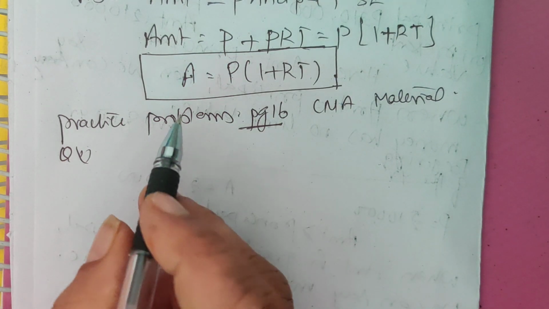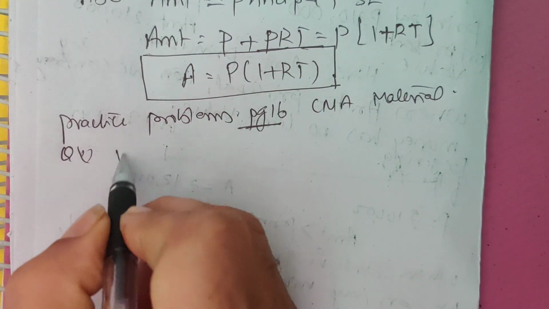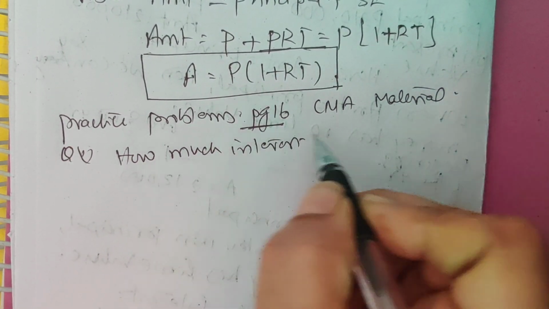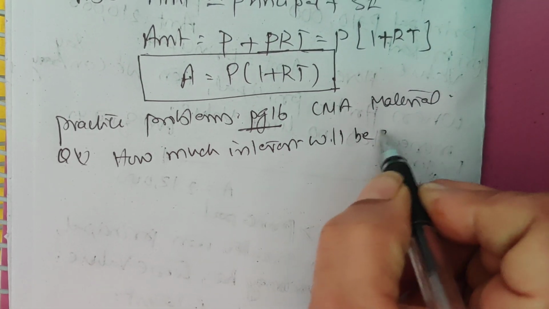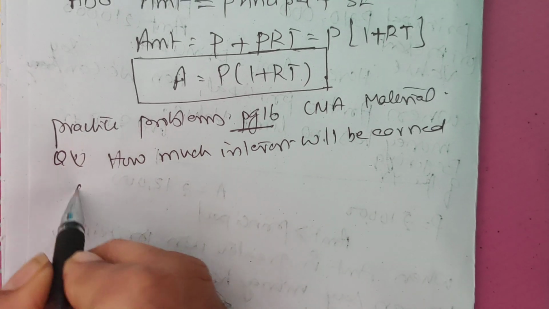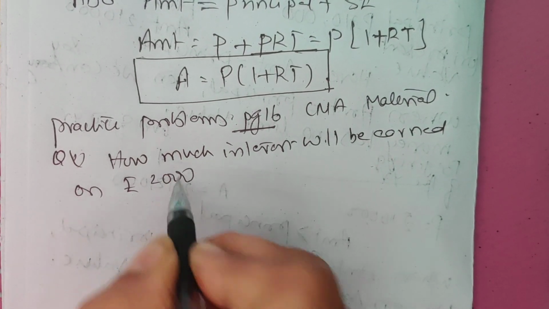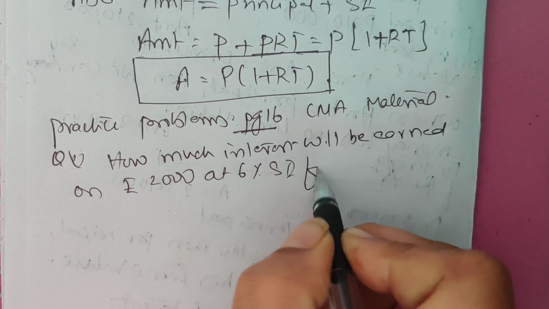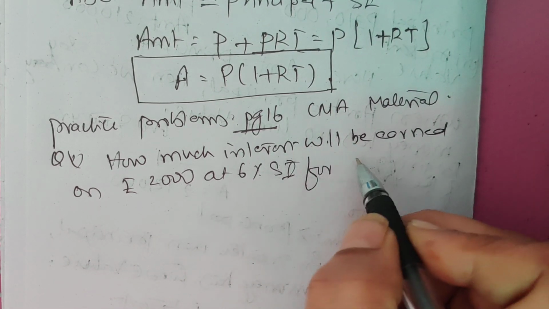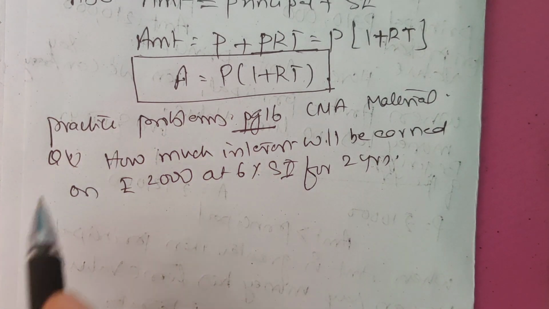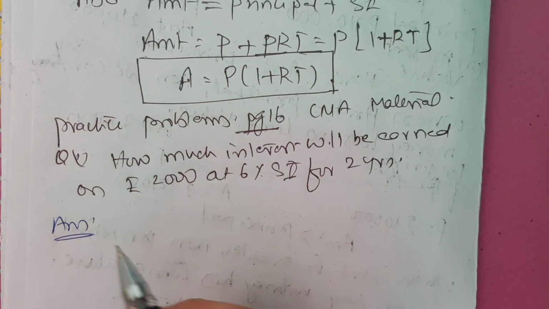Question number 1. How much interest will be earned on rupees 2000 at 6% SI for 2 years? This is my question. Let us see the answer, sir.